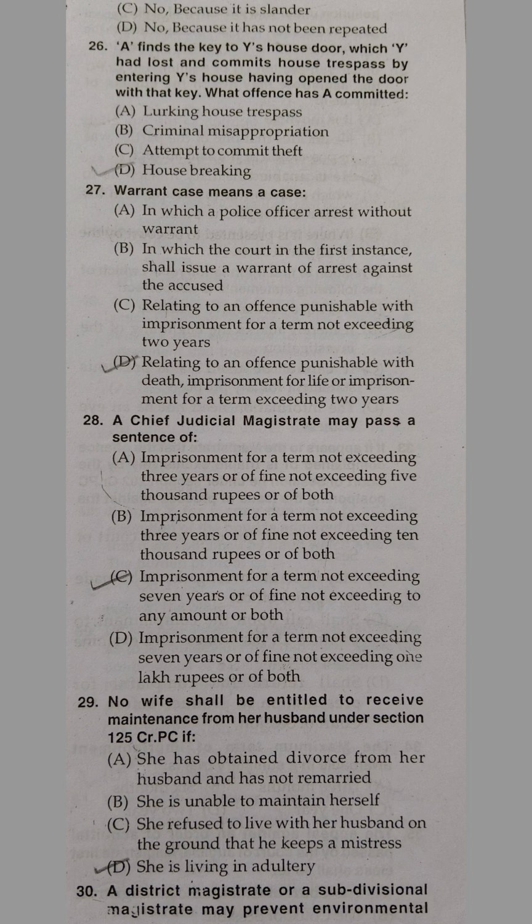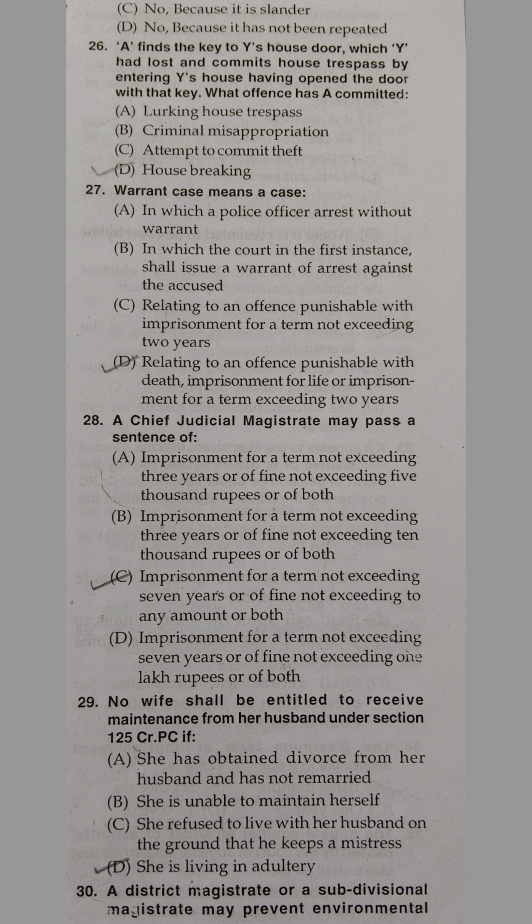She refused to live with her husband on the ground that he keeps a mistress. D. She is living in adultery. And the correct answer is D. She is living in adultery.